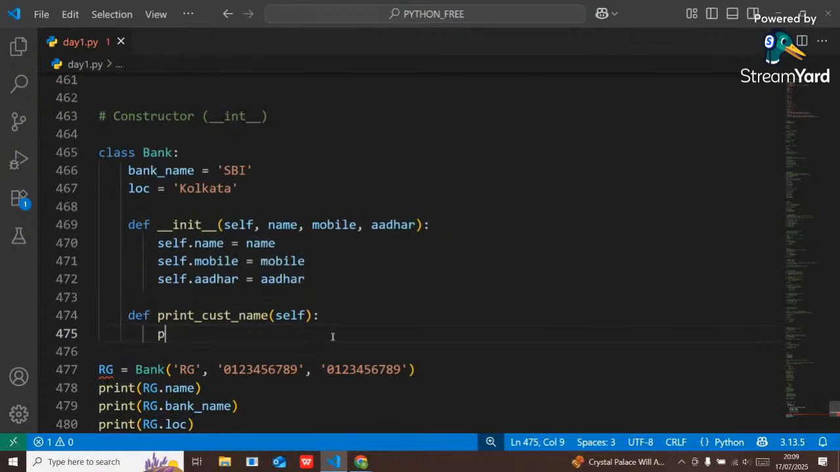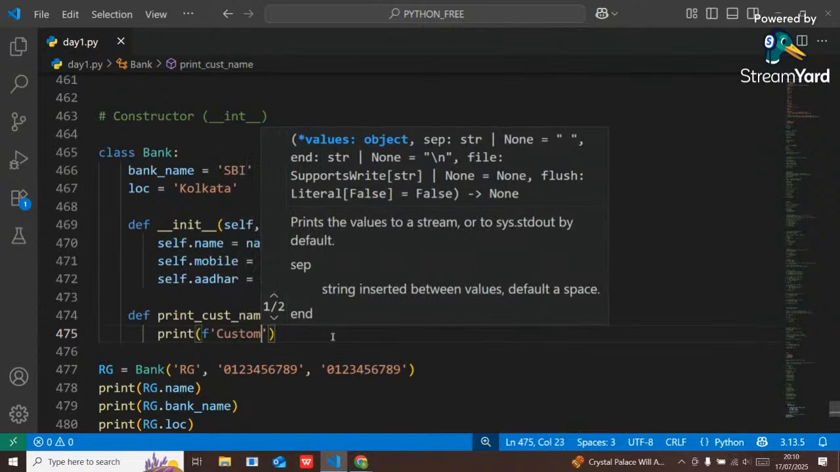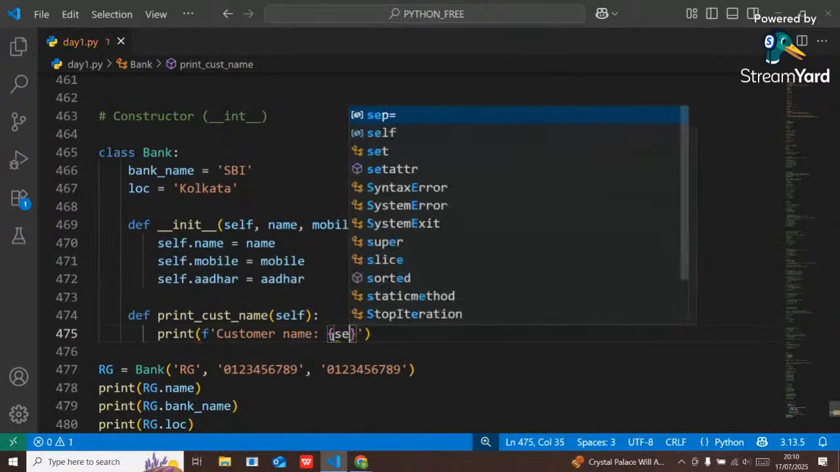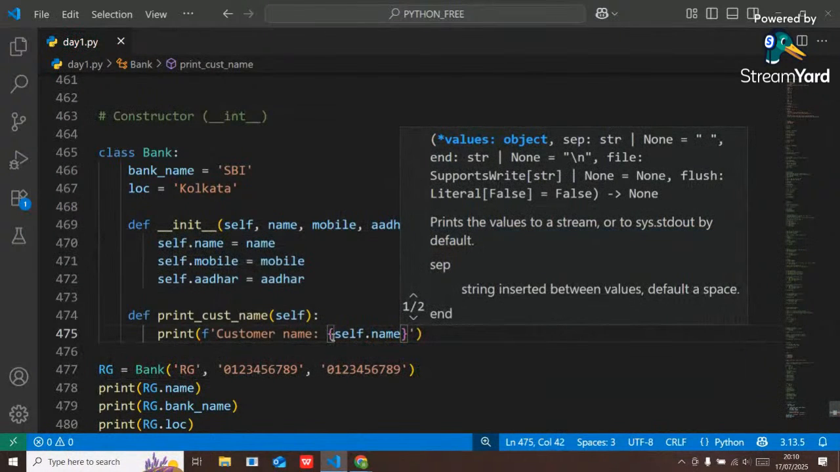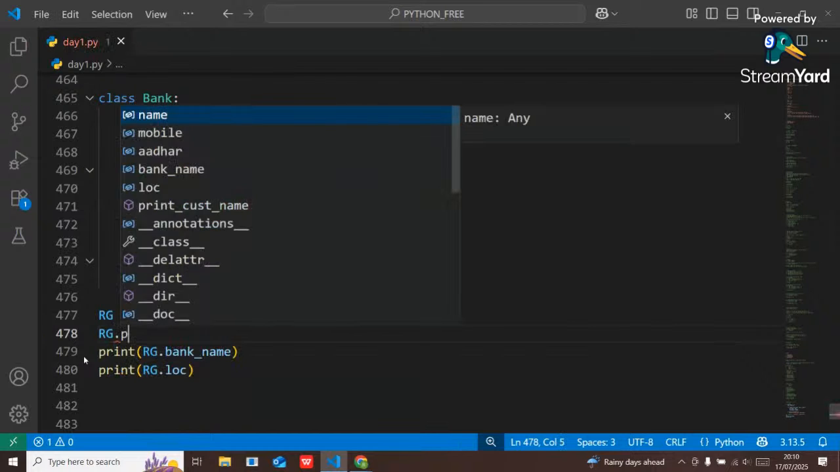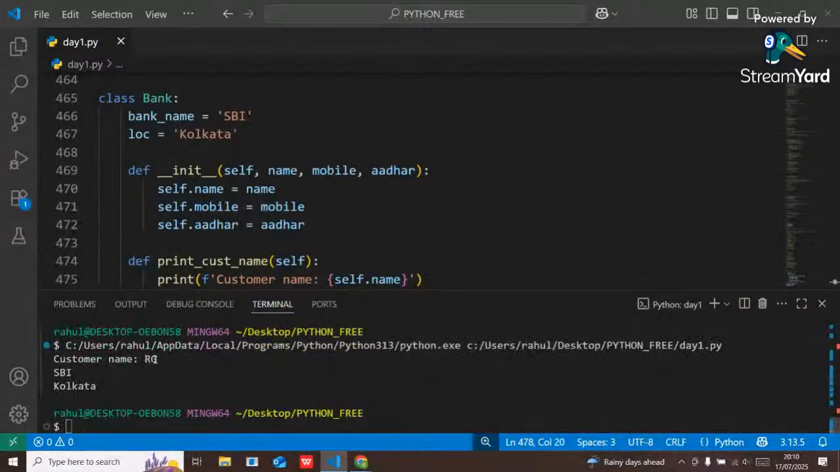Okay, here simply I want to print the customer name. So I will use the f string. Customer name is self dot name. That's it. I don't want to print my name in this manner; whenever I want to print my name, I have to call that method. So I will call rg dot print customer name, and if I execute it, see the output: customer name rg.